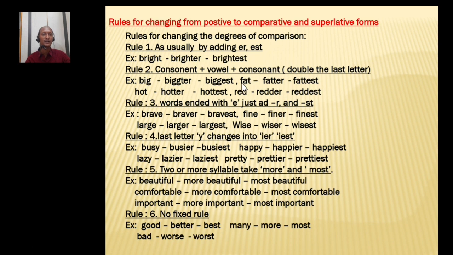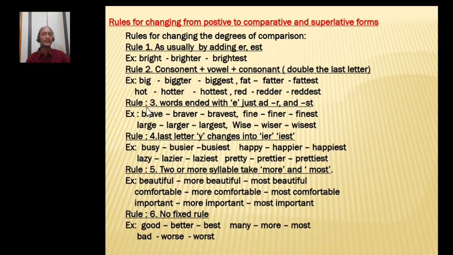Fat: the first one is a consonant, the middle one a vowel, and the last one also a consonant. So you have to double the last letter. So fat, fatter, fattest. Hot, hotter, hottest. Red, redder, reddest. What is the third rule? Words ending with E, just add R and ST. Already E is present in the positive form of the adjective, so you have to add only R and ST.